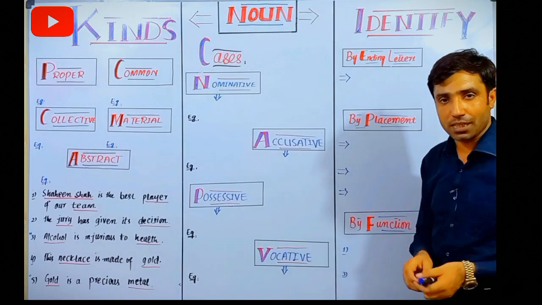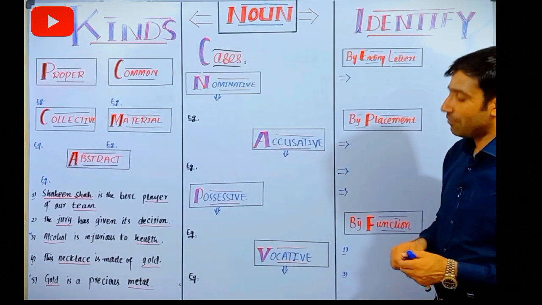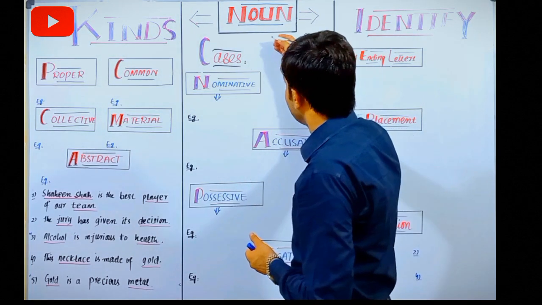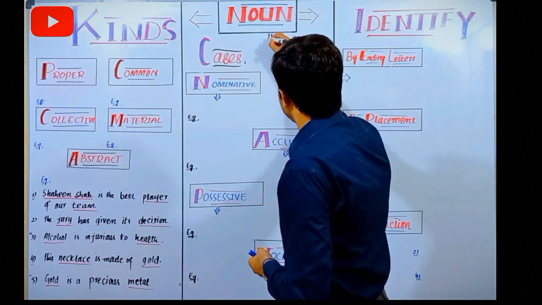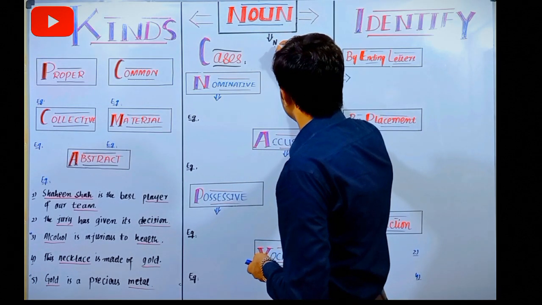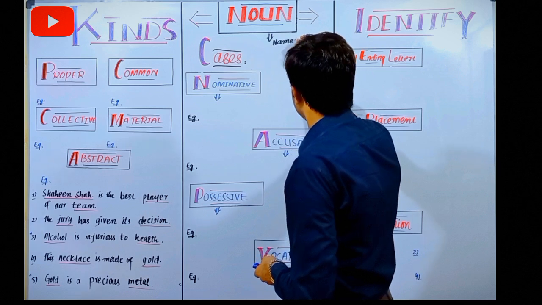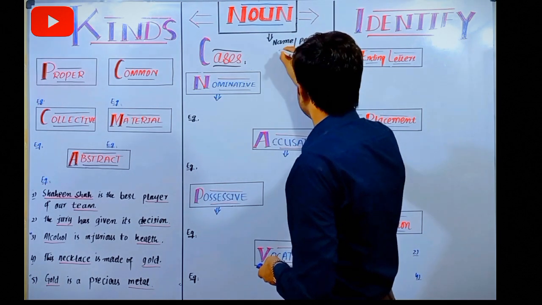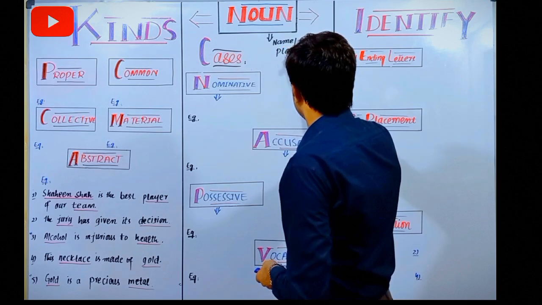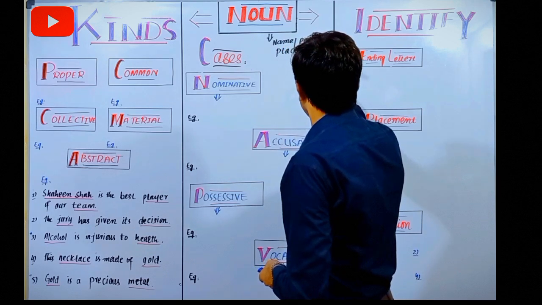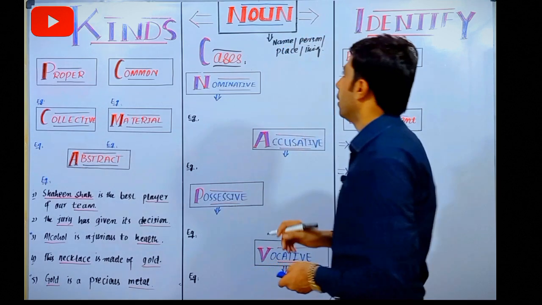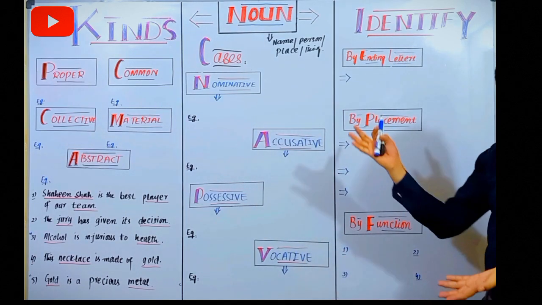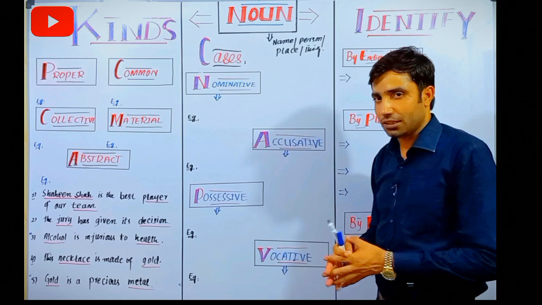As all of you are familiar, noun is a name of a person, place or thing. Name of a person, place or thing is called your noun. Whenever we talk about noun, this is a name of a person, place or thing. किसी भी चीज़, जगह के नेम को हम नाउन कहते हैं. And keep in mind, Ali, Karachi, Lahore, these are your nouns.